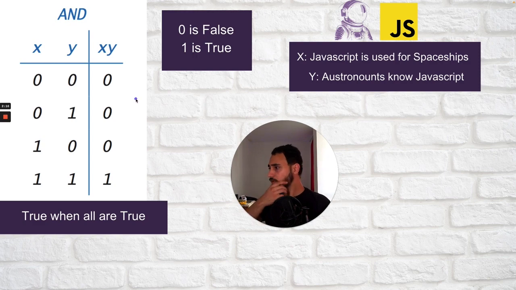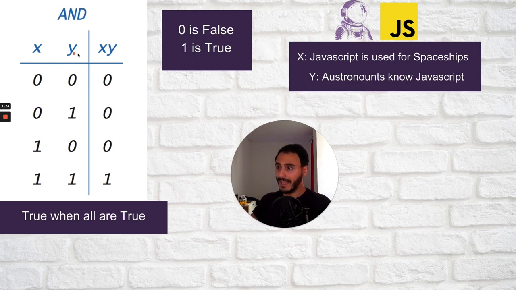So a Boolean operator is that if we have statements X and Y, then X and Y together should have a true or false value. And this is how operators usually work. You got two statements and then you use an operation between them, and then you get to know the value of these two combined statements. But now let's focus on the AND operator. So in our case, the AND operator is usually true when all the statements are true.